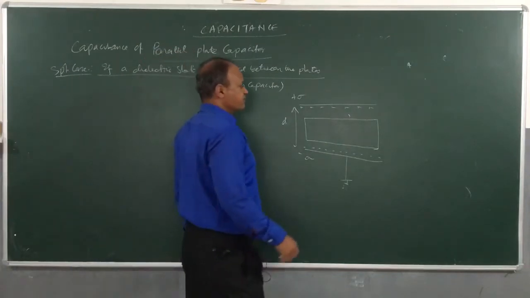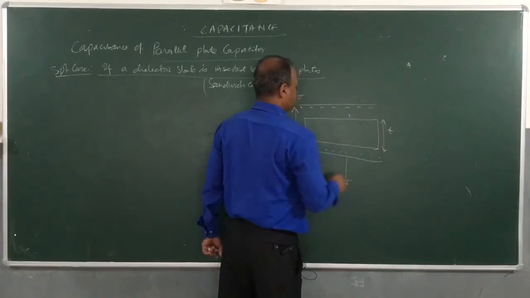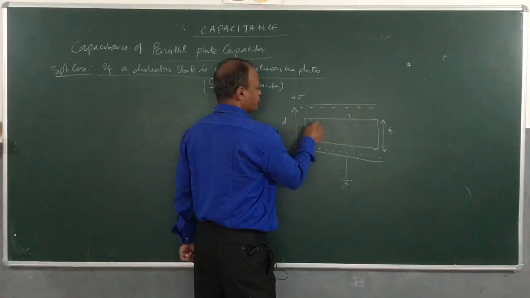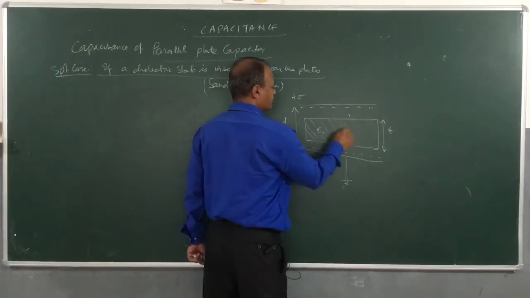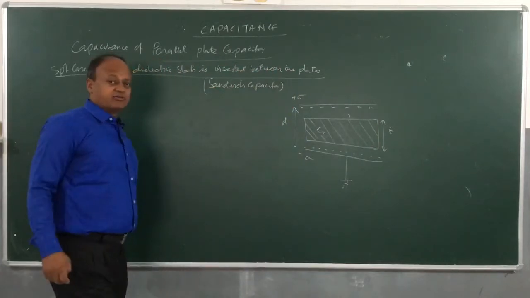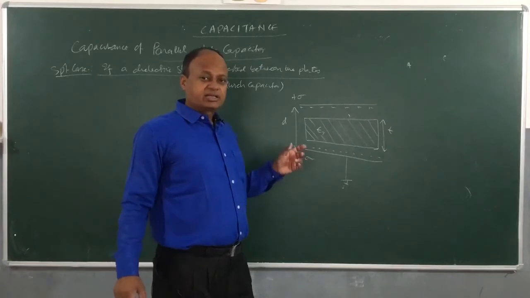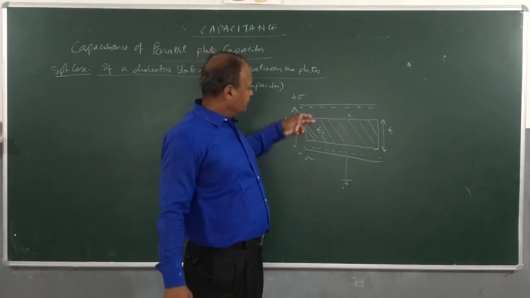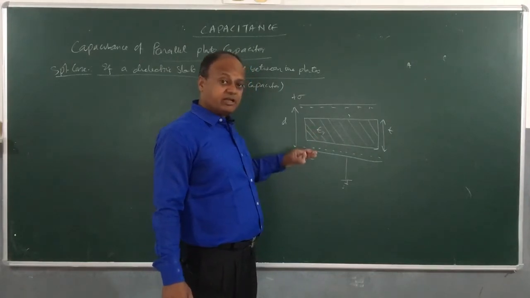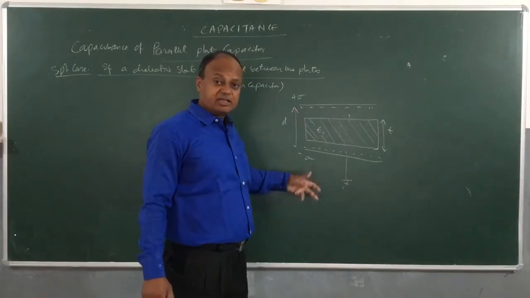We will make an assumption: the thickness of the dielectric slab is T and the dielectric constant is epsilon R. You can use K also, you can use epsilon R also. Clear? So let's try to understand. We have already discussed the behavior of a dielectric slab in an external electric field. You know that the electric field across the dielectric slab will become 1 upon epsilon R times the applied electric field.